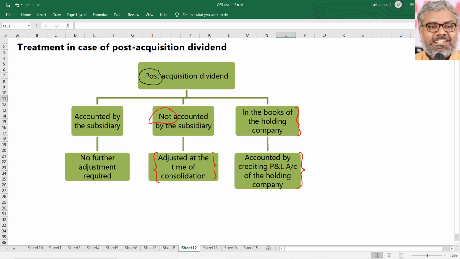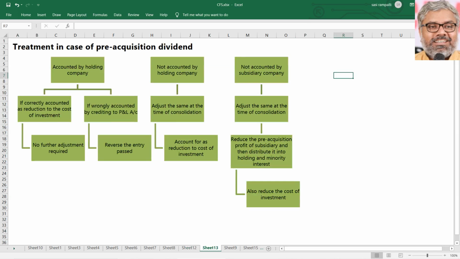But in general, when nothing is mentioned, everything is already taken care of by the subsidiary. Our job will be mainly to focus on the holding company's consolidated financial statements. That is why the post-acquisition dividend received by the holding company shall be credited to the P&L account of the holding company as a revenue profit. That is the treatment. The same thing we already know, but we are only looking at some other possibilities also.